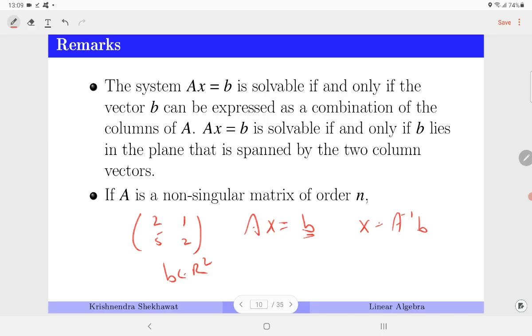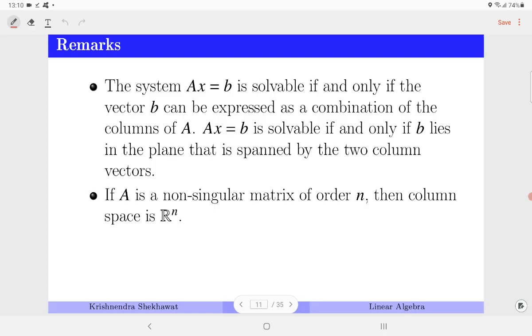It means every vector in R2 can be expressed as a linear combination of these two columns, and these two columns are linearly independent, because A is non-singular. So you can see that these two columns span R2 and they are linearly independent, therefore they form a basis of R2. So this is how you can relate the column space and the system of equations. So if A is a non-singular matrix of order n, then the column space is Rn.